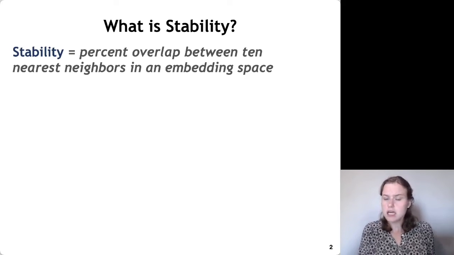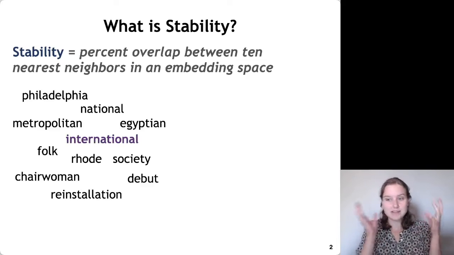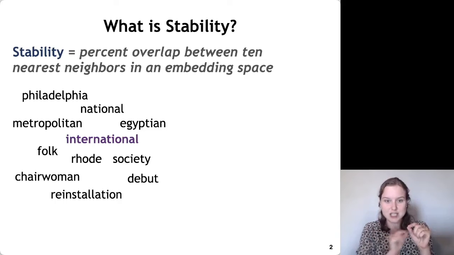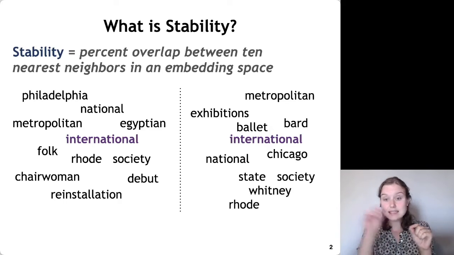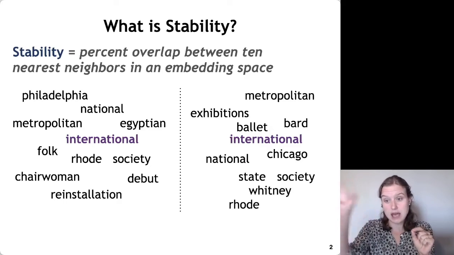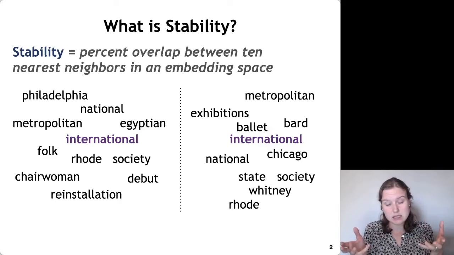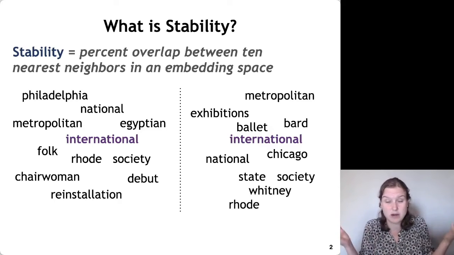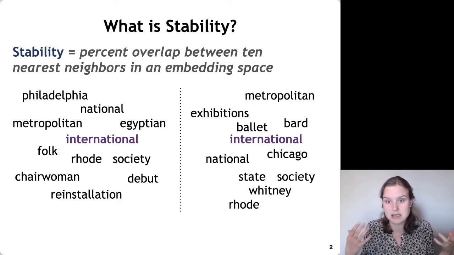Stability in the context of word embeddings is defined as the percent overlap between 10 nearest neighbors in an embedding space. So let's suppose we have this embedding space and we care about the word international. And here are the words that international is surrounded with. And let's say we have another embedding space, and these are the 10 words around international in our second embedding space. And maybe these two embedding spaces use different algorithms, maybe they use different data, maybe they even just use a different random seed and they use the same algorithm and the same data.